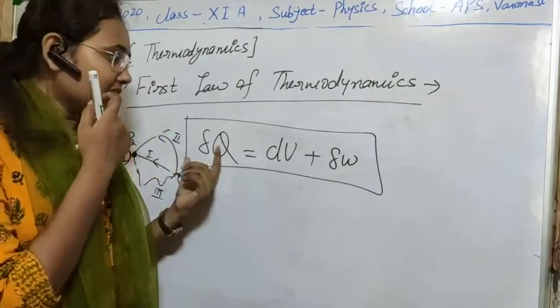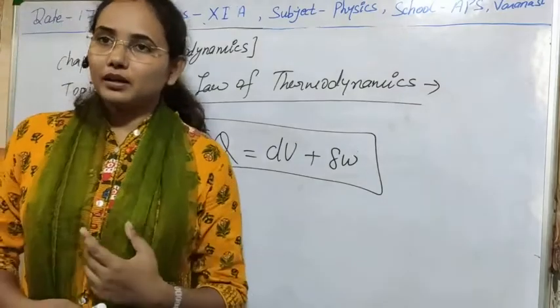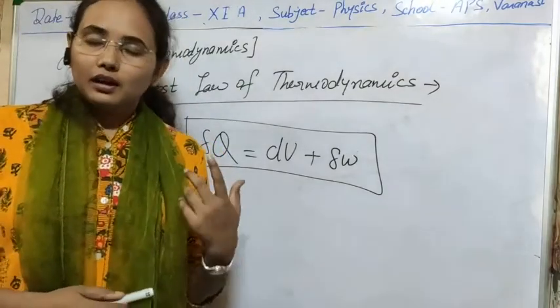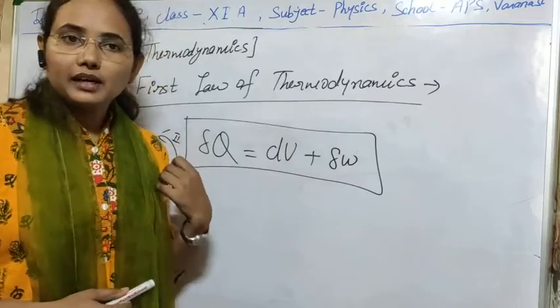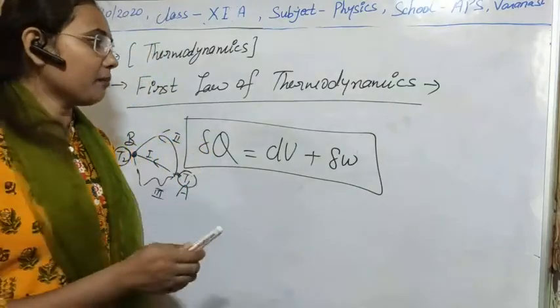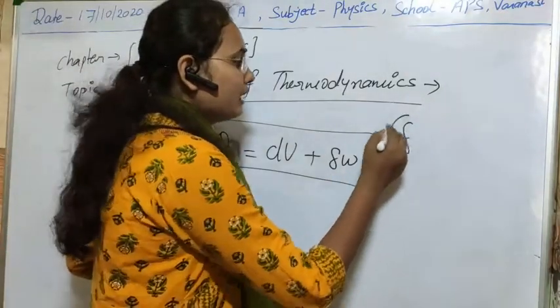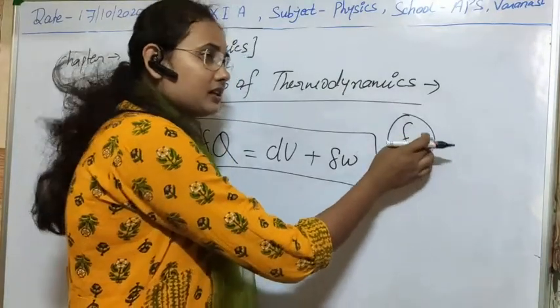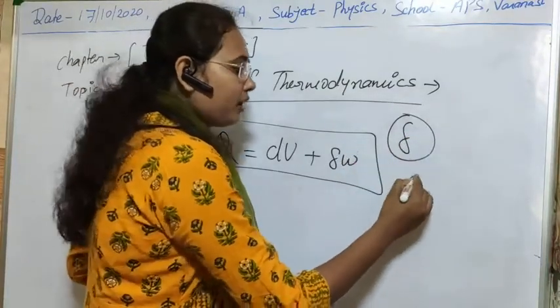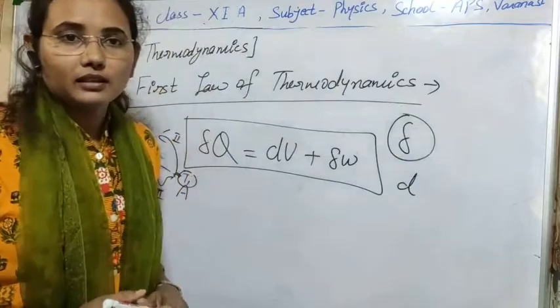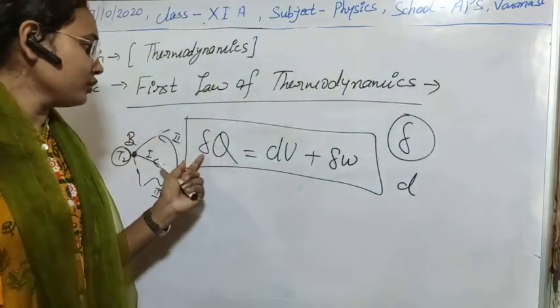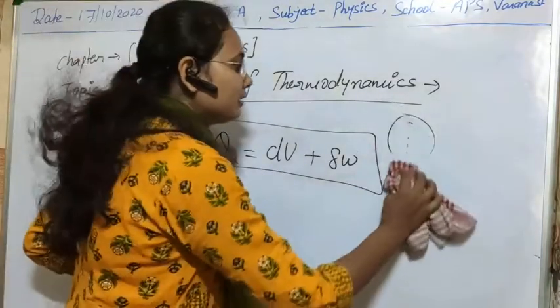But heat and work are path functions, because they depend on the path. That's why in thermodynamics we denote a change in a path function by delta and a change in a point function by d. So I think it is now clear why I used delta here and d here.